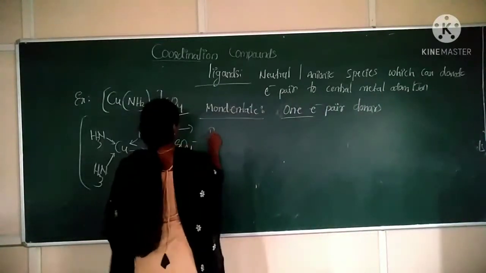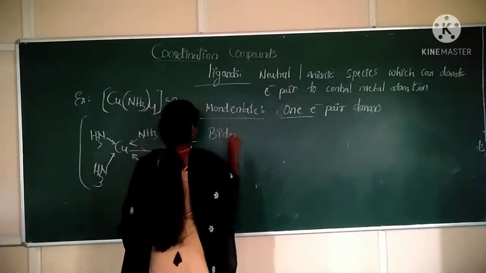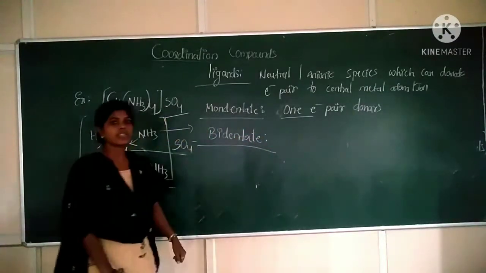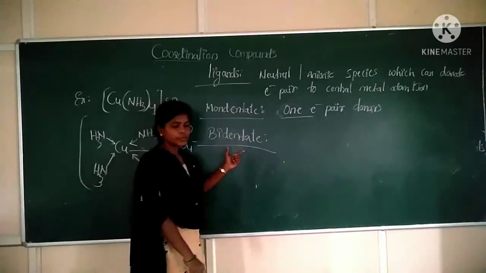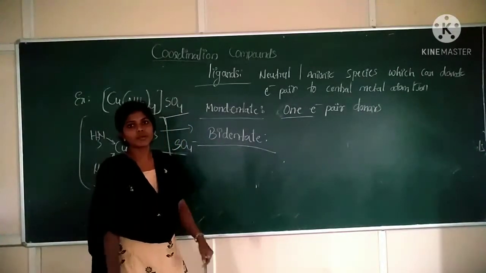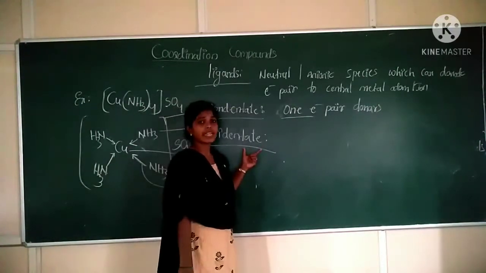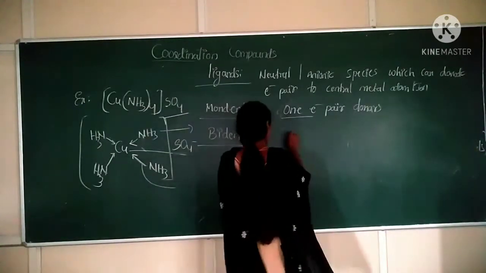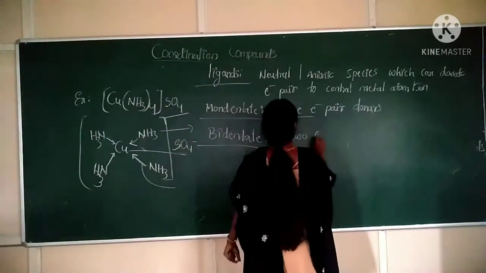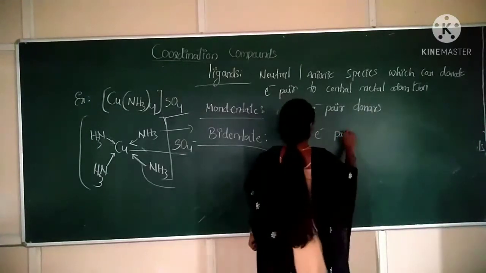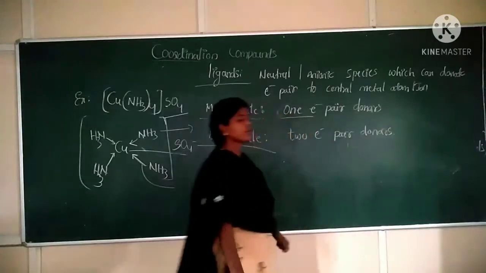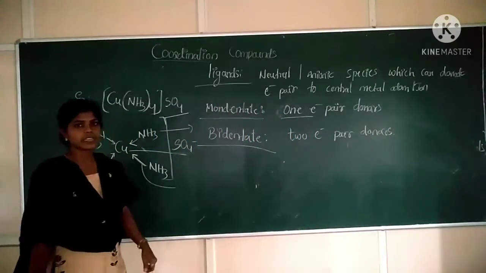Next one is bidentate ligand. What are bidentate ligands? Ligands which ligate through two atoms and donate two electron pairs. Two electron pair donors are said to be bidentate ligands.